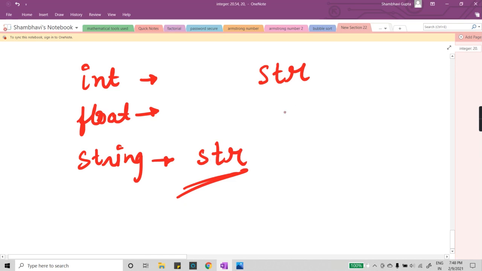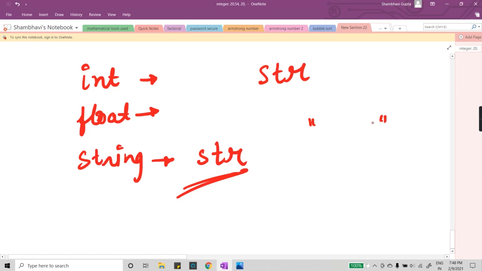Now, next rule: whatever is written inside these quotes is always treated as a string. Pay more attention to my words. Whatever is written inside these quotes is always treated as a string, no matter whether you have written characters, numbers, or float values. Nothing matters there. The thing that matters is these quotes.